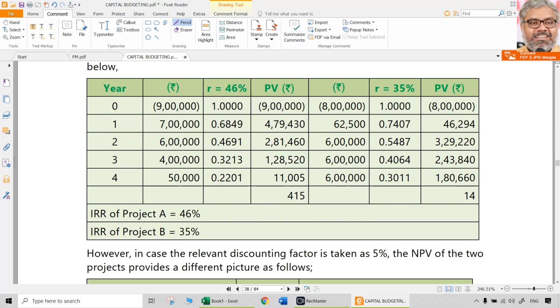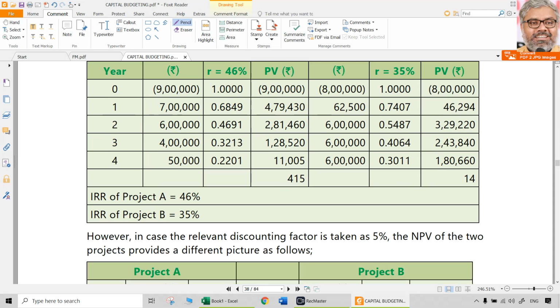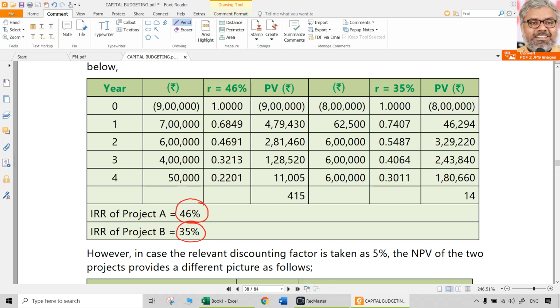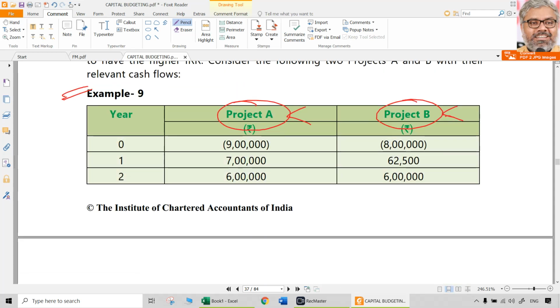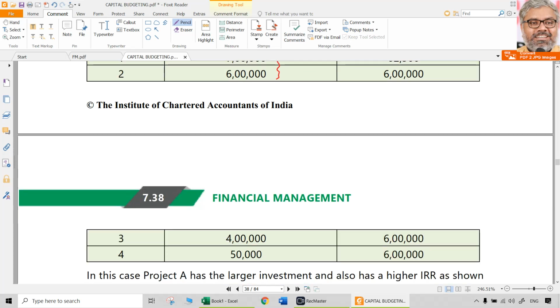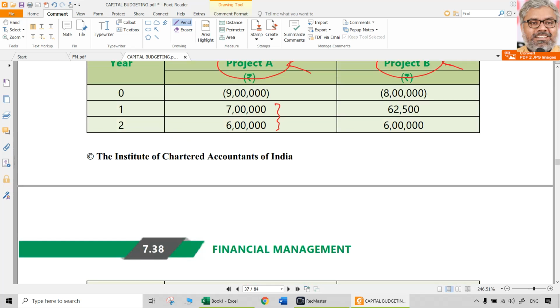But here the calculations are given already. So IRR for project A is 46%. IRR of project B is 35%. That calculation you do separately. Now what happened? IRR of project A is more than IRR of project B. Why is that? Because project A has larger investment. And not only that, project A is having more cash flows in the beginning. The projects with more cash flows in the beginning will have bigger IRR.